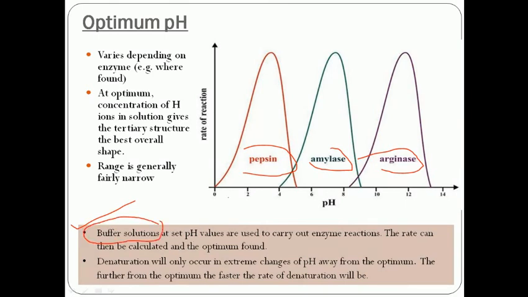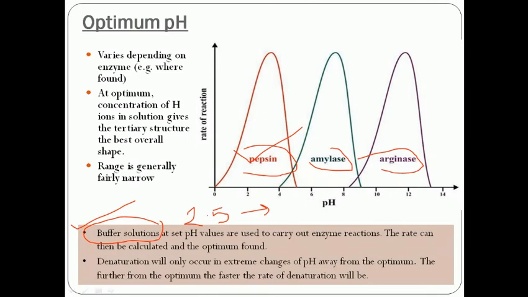Buffer solution maintains a particular pH. At optimum pH, for example, if we have to determine the activity of pepsin, then we prepare a buffer that has a pH of 2 or 2.5, because increasing the pH above that will denature the active site and affect the rate of the reaction.